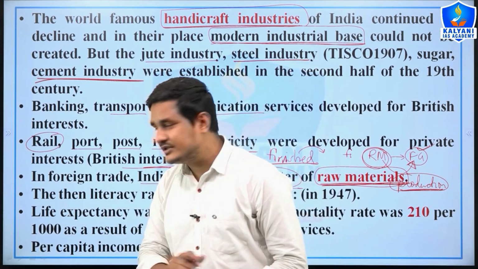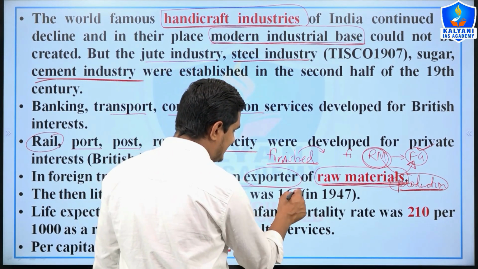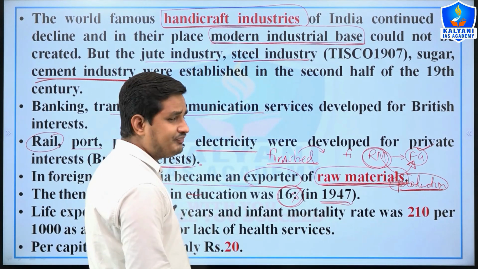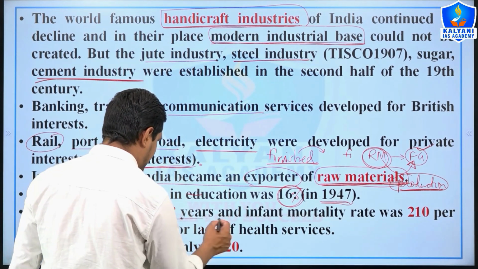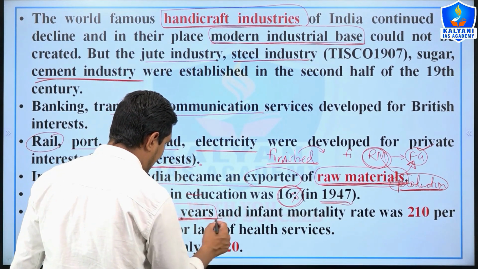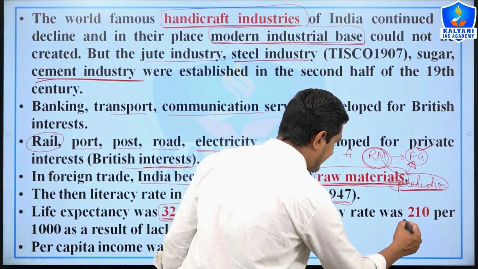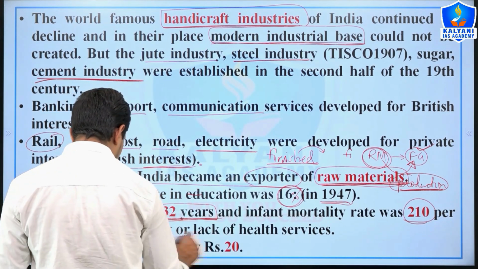And in the social sector, the literacy rate was very low and only 16% in 1947. In the same way, there was lack of health facilities, and the life expectancy rate was very low at 32 years only, and infant mortality rate was 210 per thousand, right?